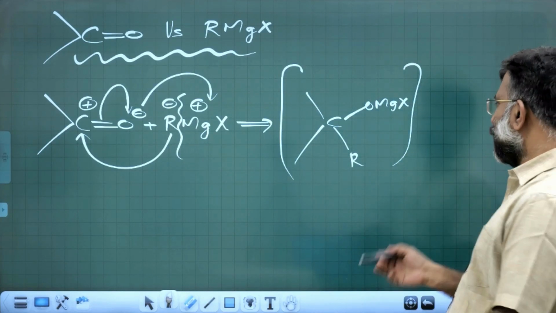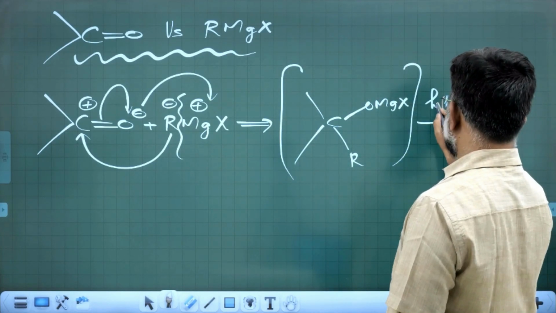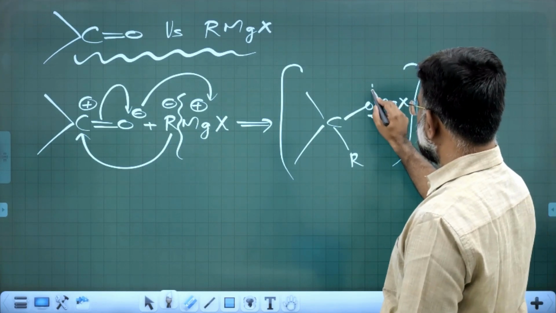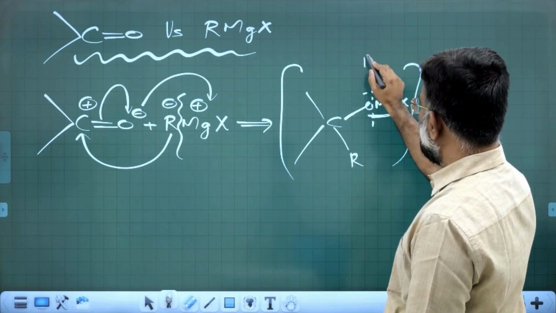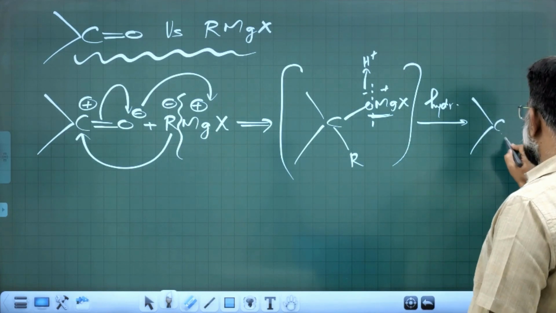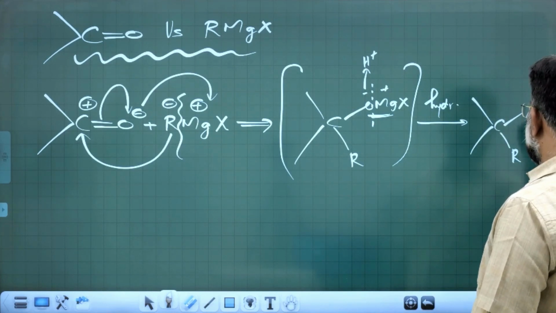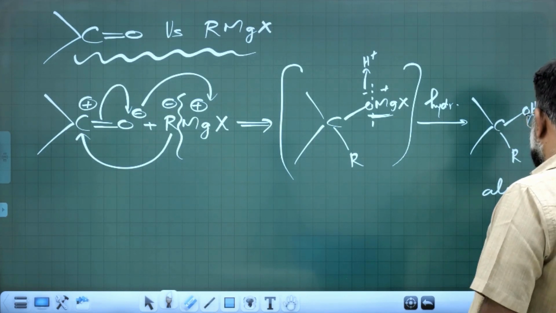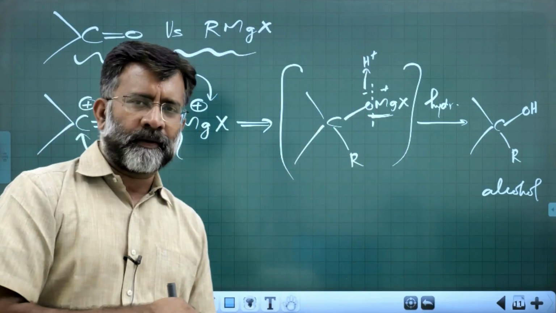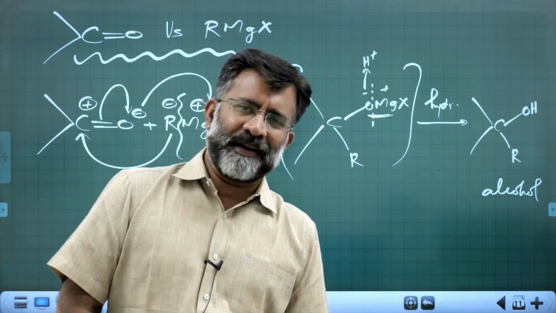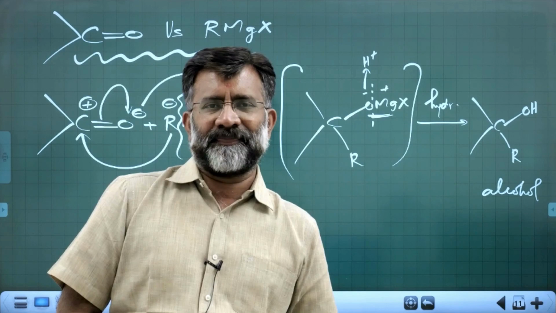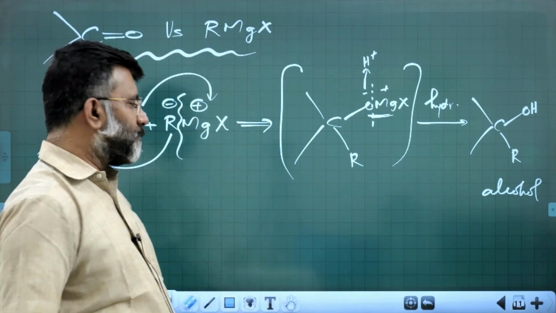Agreed? And now it is treated for hydrolysis. Now this part of the molecule will be hydrolyzed. It's going to break here, plus and minus, and H plus will be connected here to get alcohol. You get R, C, OH. You get alcohol. This is the reaction. So Grignard reagent added across the C=O carbonyl system, you get an addition intermediate, which upon hydrolysis we get the alcohol. Now comes the important point of discussion.